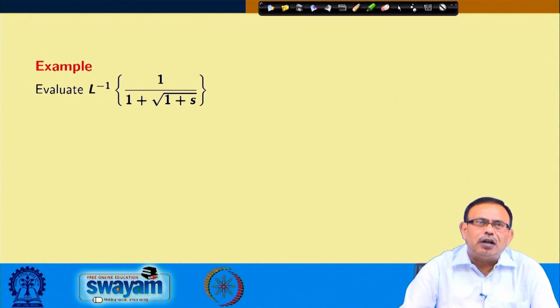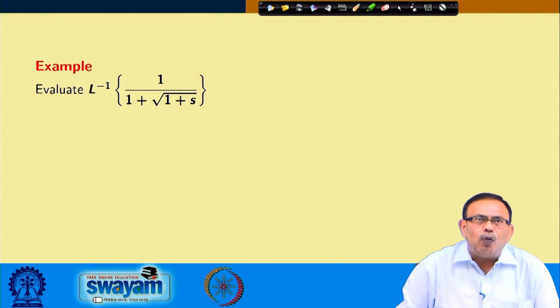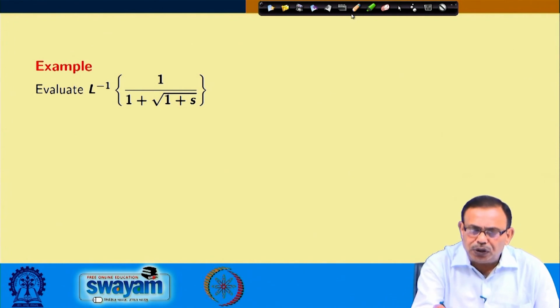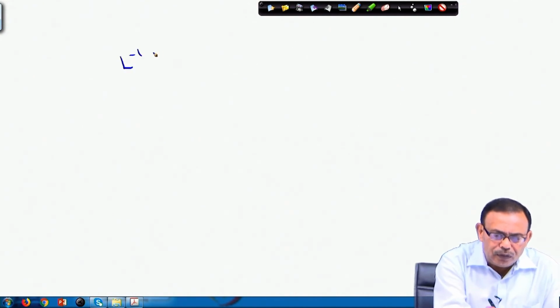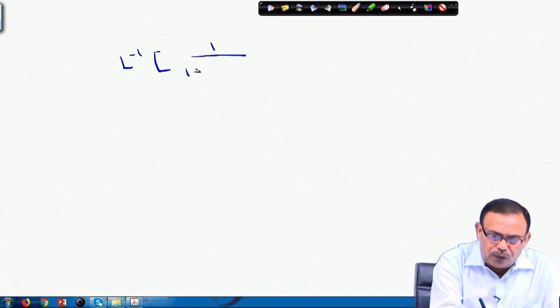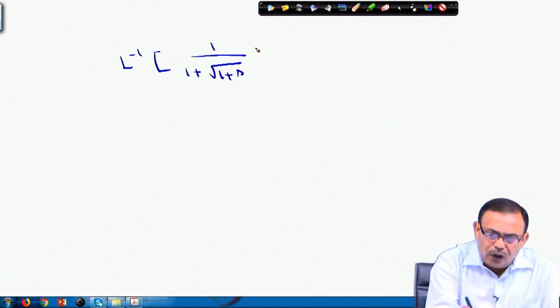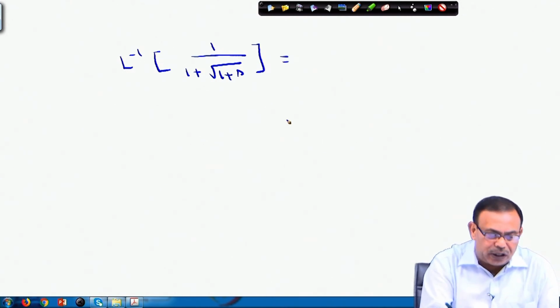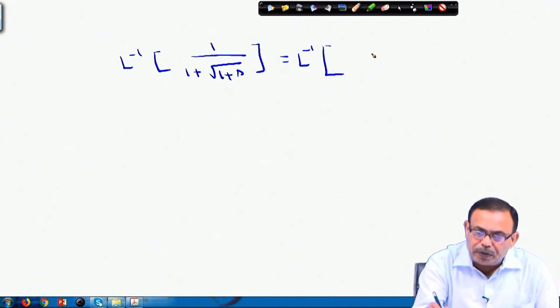Now, let us see the next example, that is the Laplace inverse of 1 by 1 plus root s. For this case, what happens? Your problem is the Laplace inverse of 1 by 1 plus root s. Obviously, this denominator you cannot handle. So, I have to multiply both numerator and denominator by 1 minus root s, the normal algebraic operation.